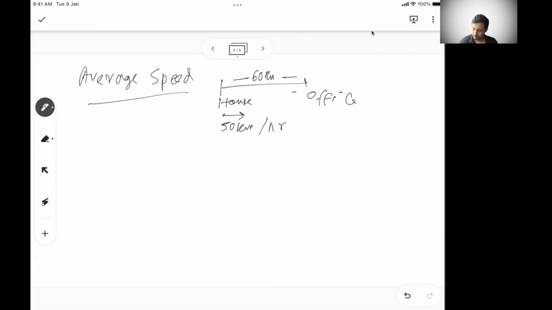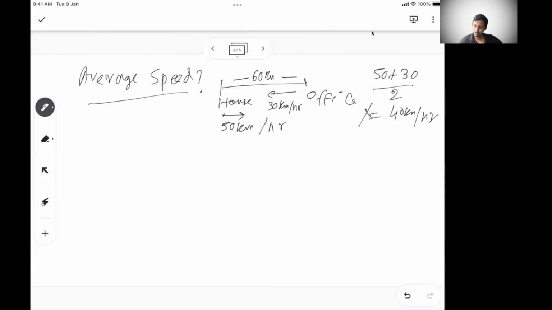While coming back, there is more traffic, and I came back at a 30 kilometer per hour speed. Can you tell me what my average speed is? Normally you might think the average speed is the average of 50 while going and 30 while coming back, which is 40 kilometer per hour, but this is not the right one.